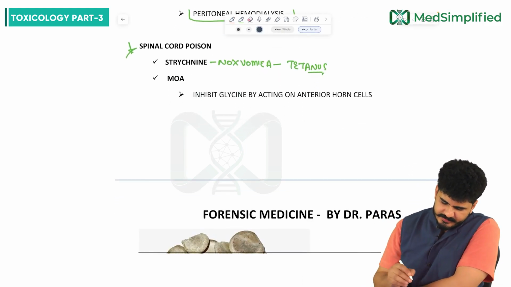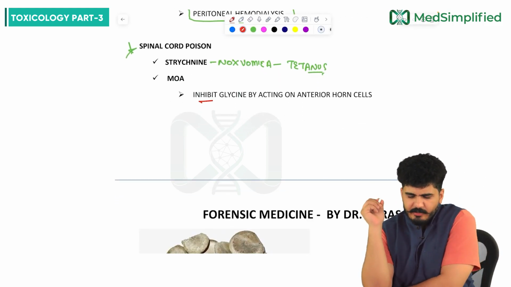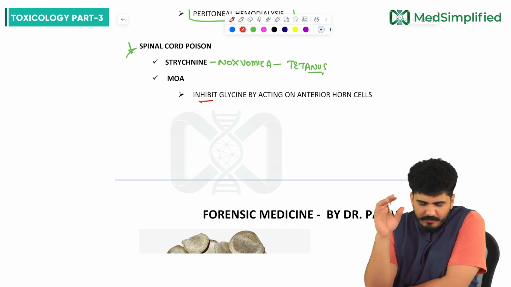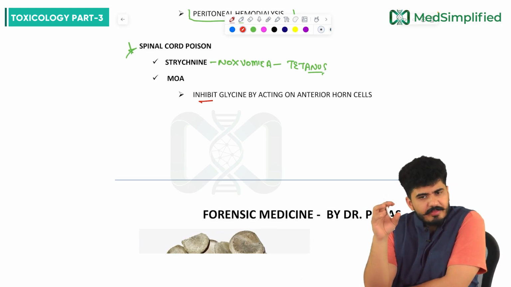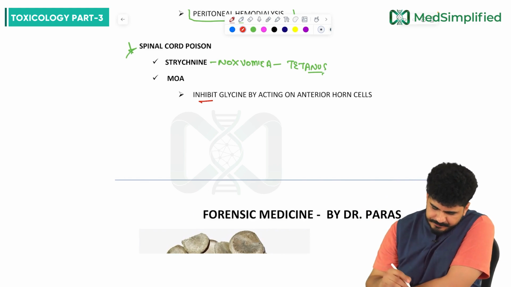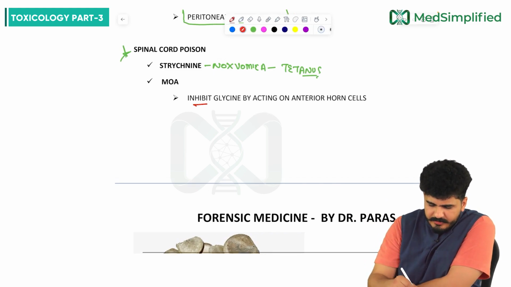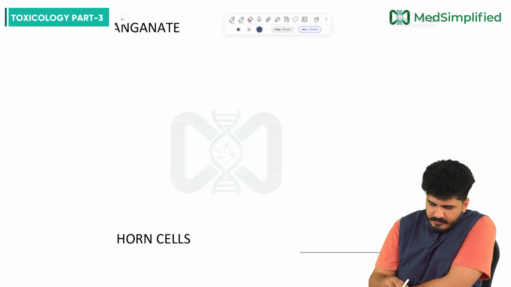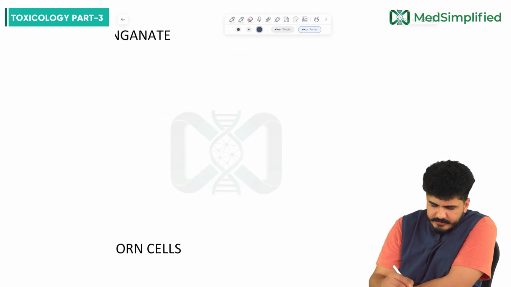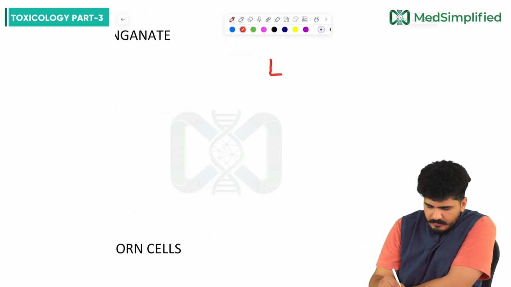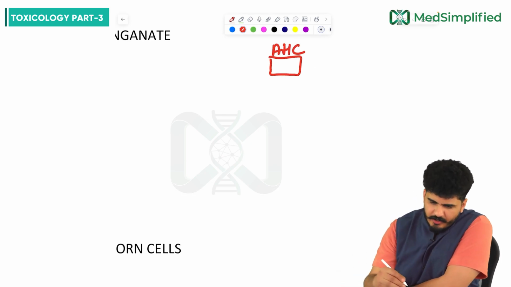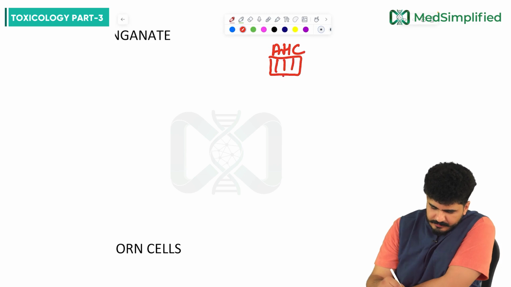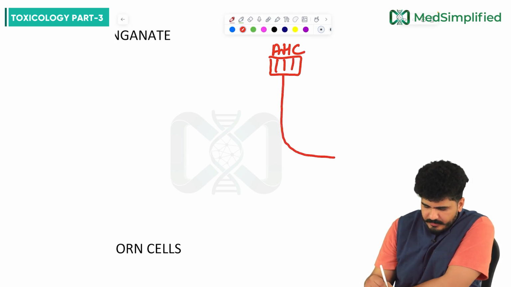See what is happening. It's written here also: it inhibits glycine by acting on the anterior horn cell. There are anterior horn cells, which are connected to the muscle.